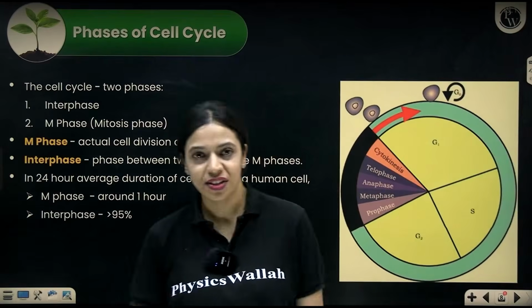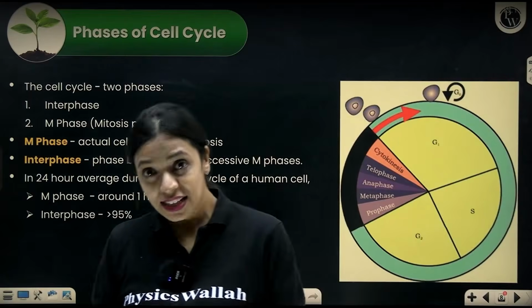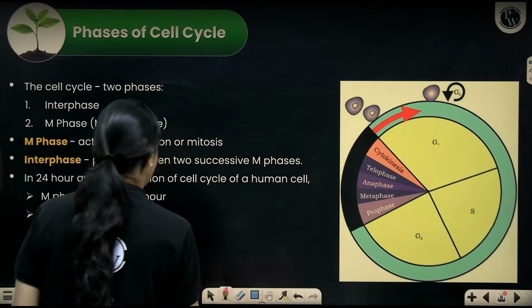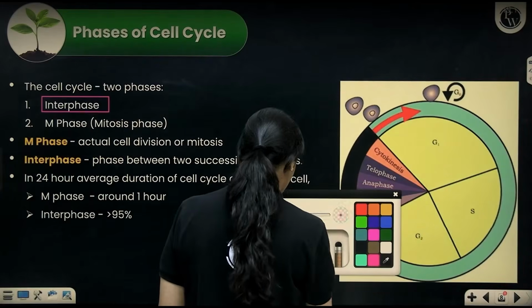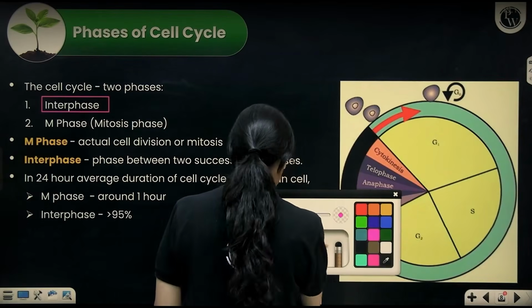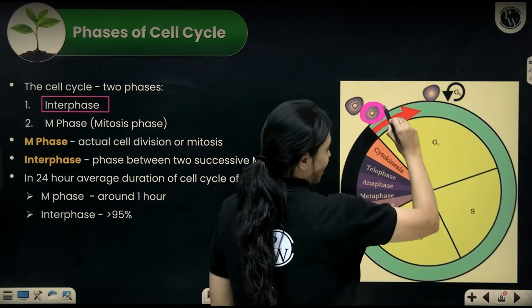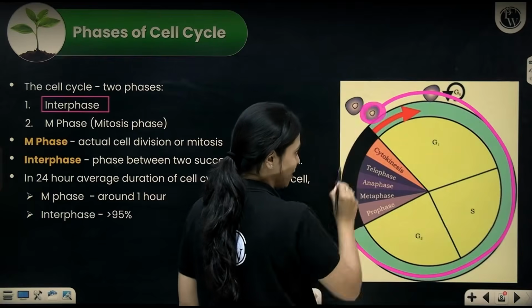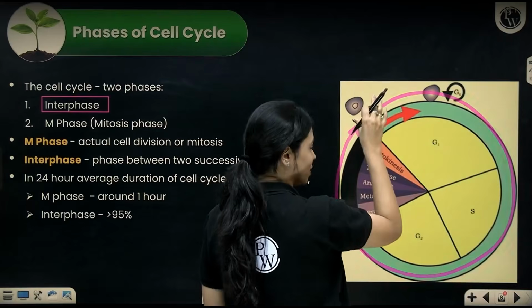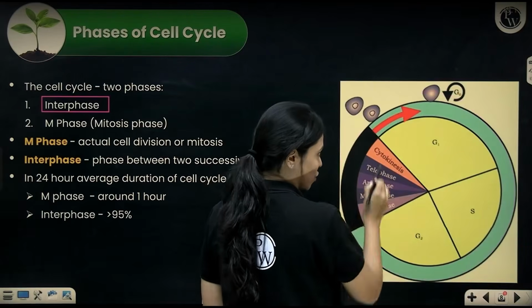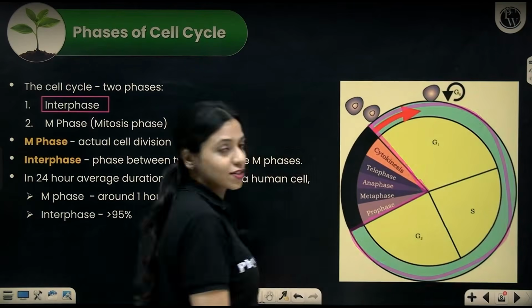Talking about what the cell does when it is not actually dividing, it exists in a phase called the interphase. In a cell cycle, you can find two phases typically. So here, let's say the cell cycle has started here. This is a baby cell that has just now formed. In this clockwise direction, it is growing and the cell cycle is proceeding. From the time it is formed to the time it undergoes cell division, it exists in a phase called interphase.